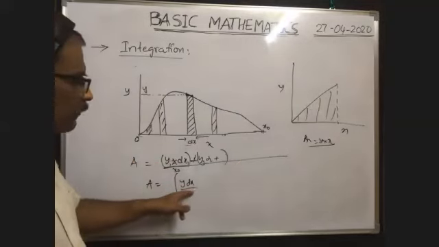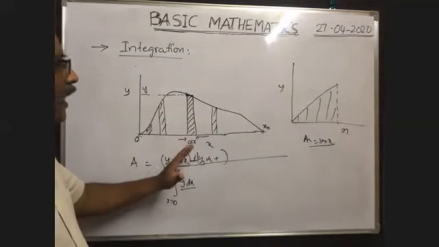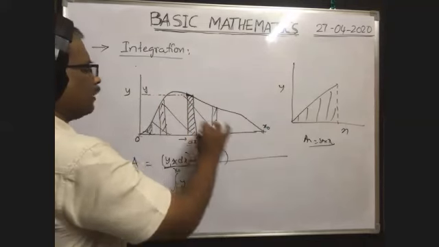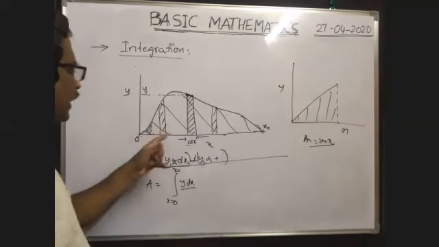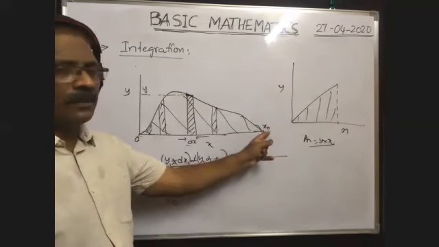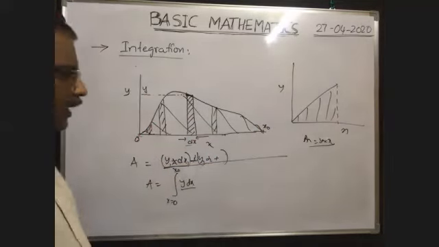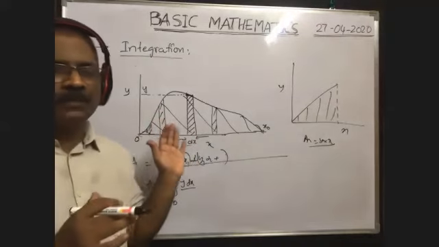If you do integration of this, it gives the area under an infinite number of such elements, which is equal to the area under this entire graph, extended from x equal to 0 to x equal to x naught. That's why between these two limits, we have to integrate. Now this is the importance of integration.